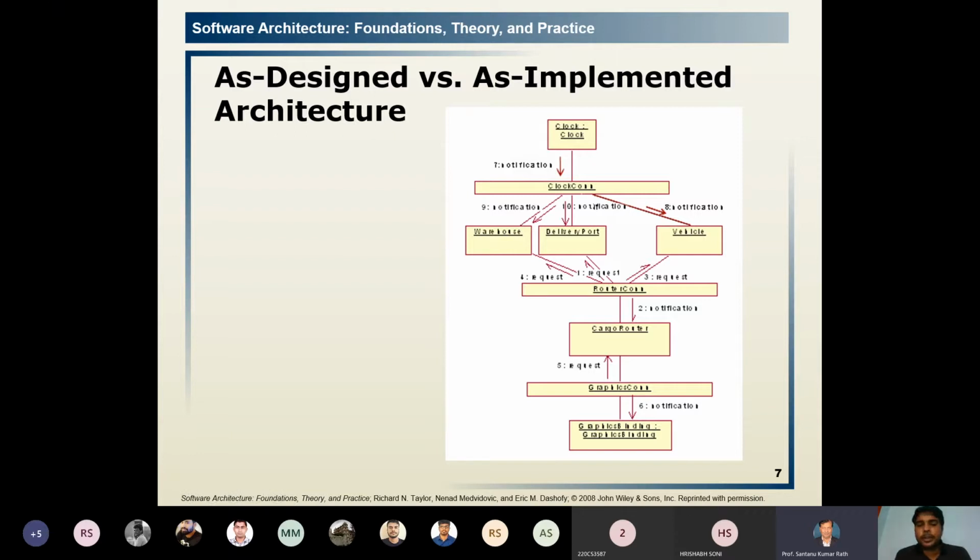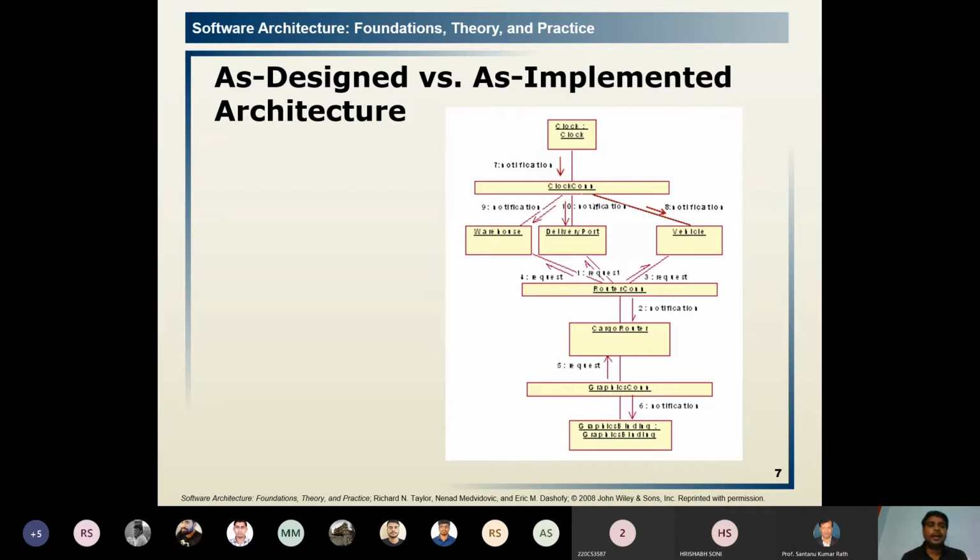So how the clock is connected according to the warehouse, their development and vehicle. See here, the important thing is the connections to the router. Routing means to decide the path of a cargo. Here a cargo router is used for the architecture as designed and as implemented. As implemented means as realized.